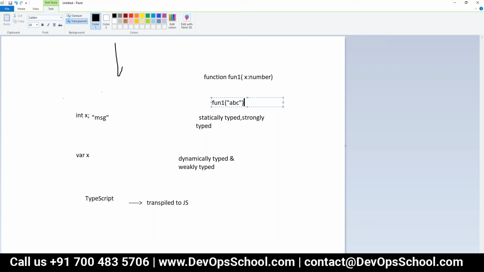But writing the code in TypeScript is far better, far easier as compared to writing it in JavaScript. Now there are so many IntelliSense tools available which suggest or recommend when you are coding, right?